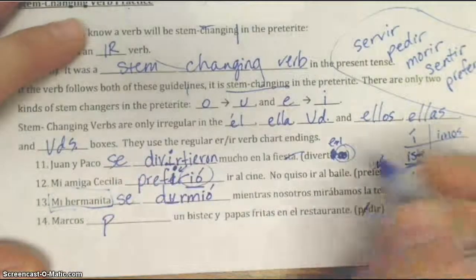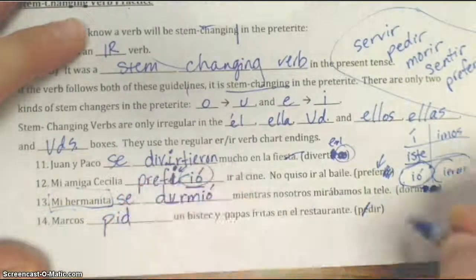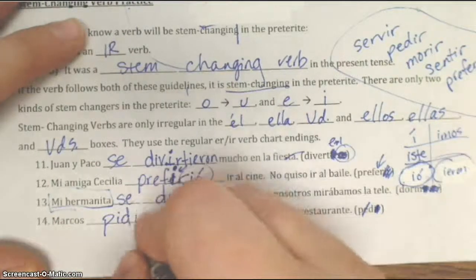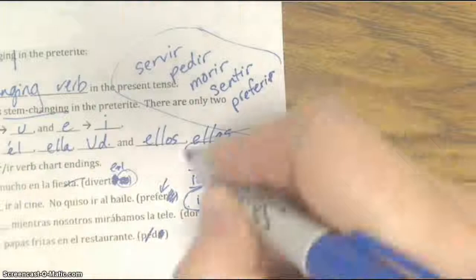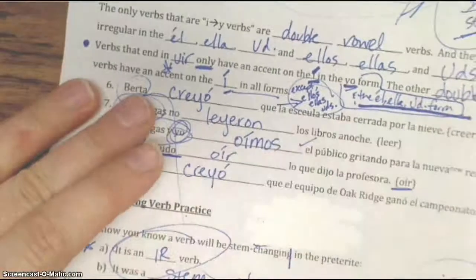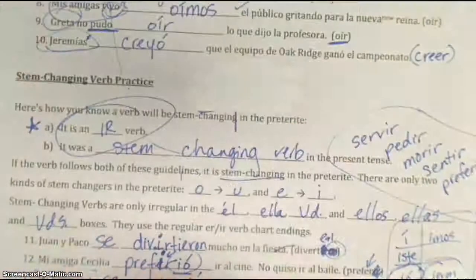And Marcos, ped, that E is going to change to an I. So that's my new stem, pid, and then IÓ, pidió. All of these, you'll notice, are following the same verb chart because why? They're all IR verbs. They have to be an IR verb to be a stem changing verb. So obviously this guy is your best friend right here. Stem changers are really easy.